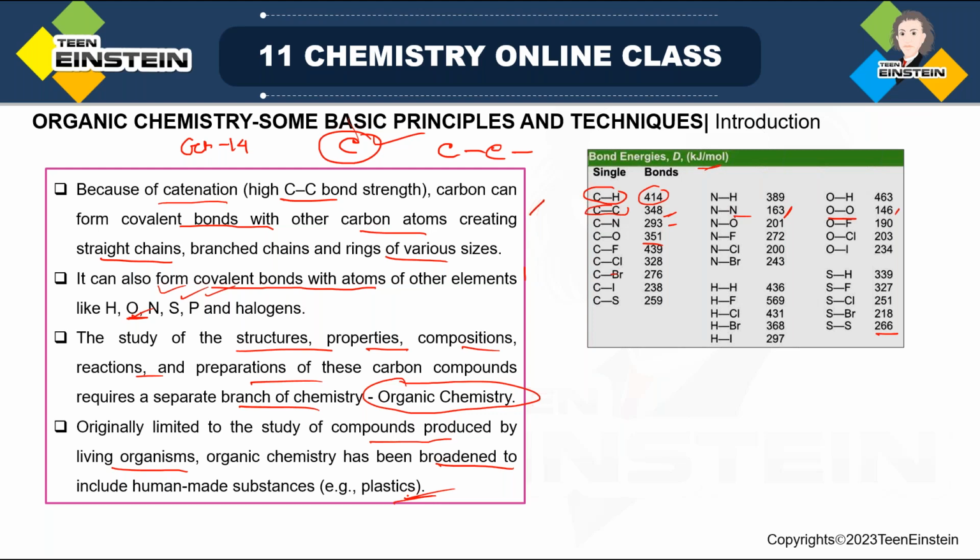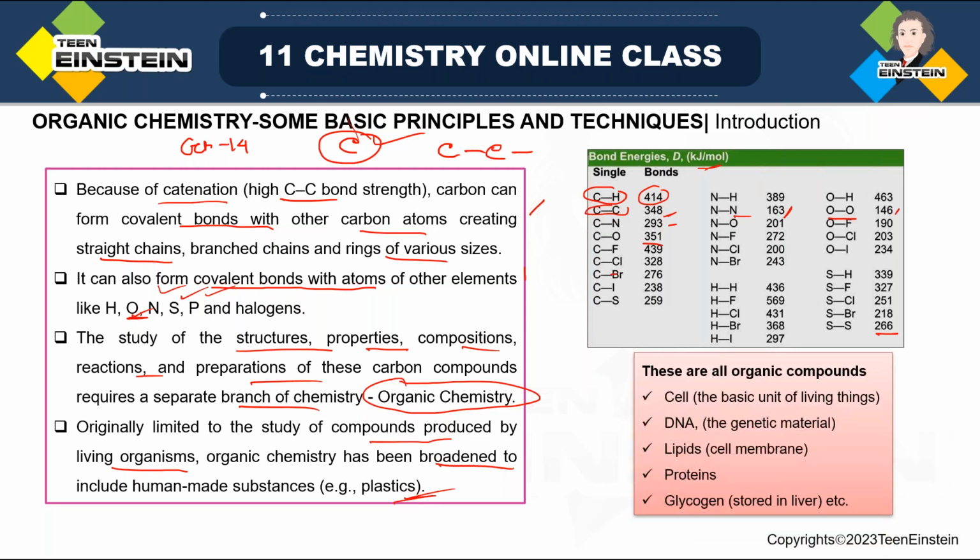Okay, so it is not just limited to living organisms, that is the naturally occurring biological compounds I'm talking about, but it has also now broadened to some human-made substances, that is, made in the laboratory. Fine. So it means that these carbon compounds are very versatile in nature, not just natural but also man-made.